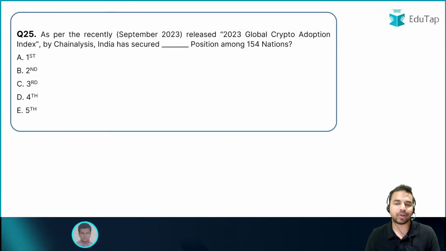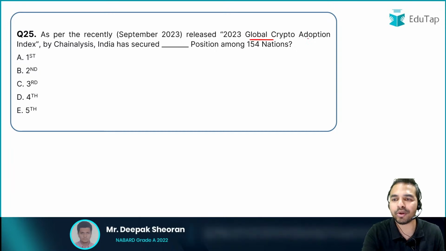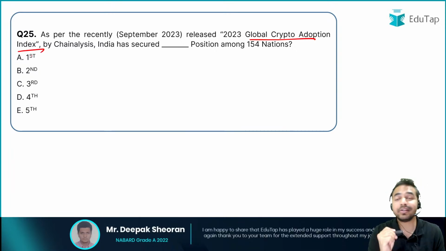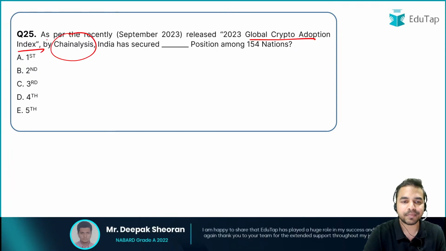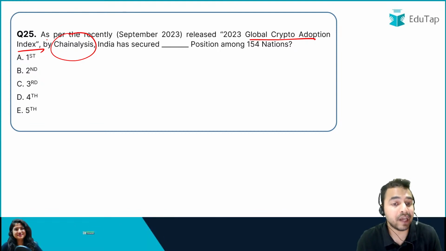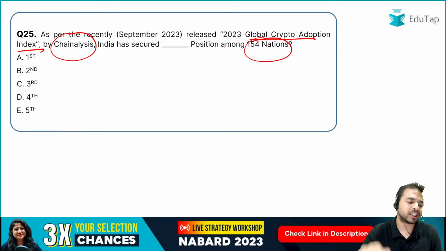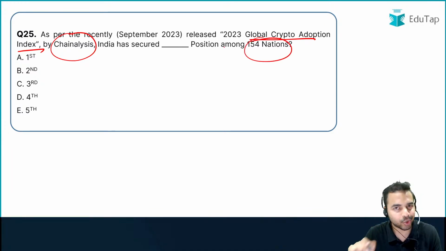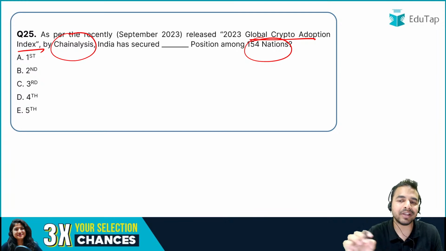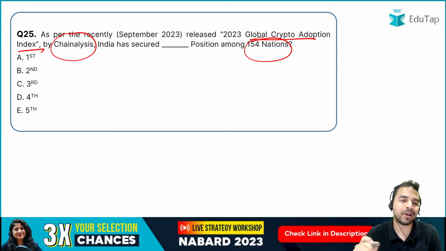The next question is on the report that is the 2023 Global Crypto Adoption Index. And this index has been launched by Chainalysis. So the question in front of you is what position India secured among the 154 nations. In a very easy line, the question is this: what is India's rank in the 2023 Global Crypto Adoption Index?